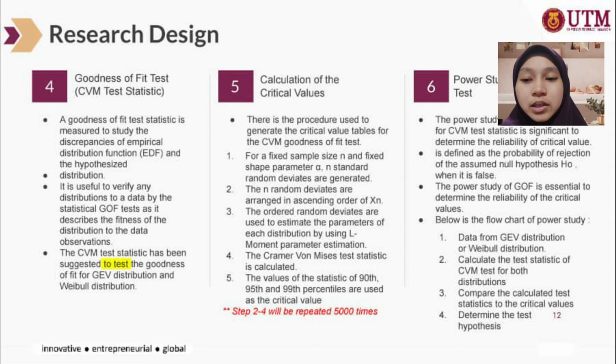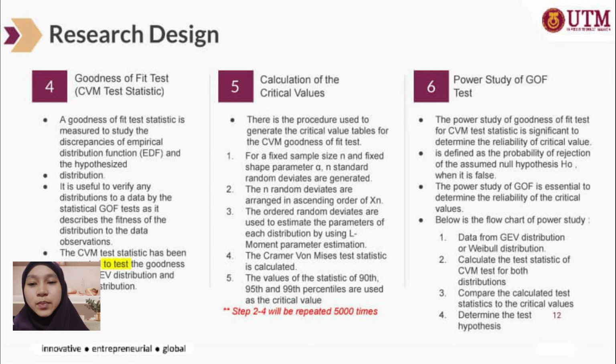The fourth step is that the CVM test statistic is calculated. The fifth step is that the values of the statistic at the 90th, 95th and 99th percentiles are used as the critical values. Steps 2 until 4 are repeated 5,000 times.